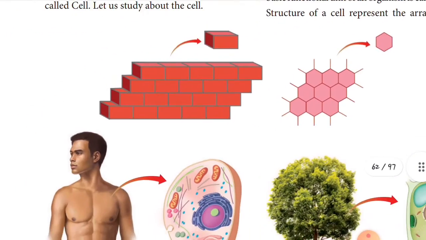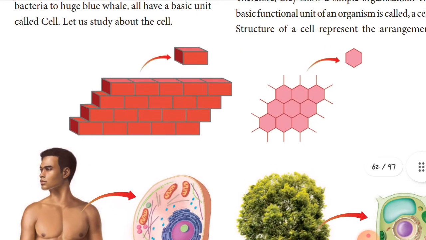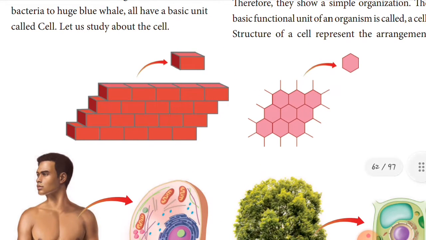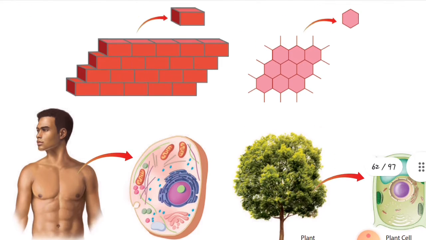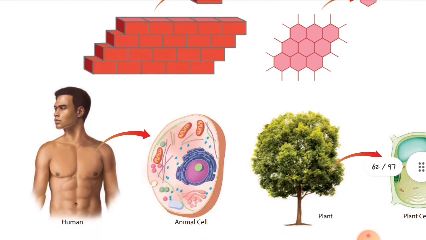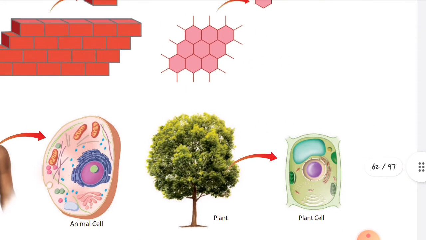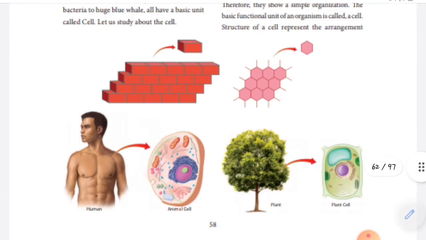Okay, and see the structure, children. See the bricks. This is one cell. And see the next picture, children. This is one cell. And see the human body, children. Human is an animal cell, not a plant cell, children. Human is an animal cell only. And this is a very important cell, the plant cell. Okay, this is a plant cell. This is clear to you, children?